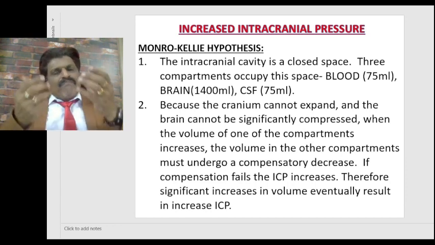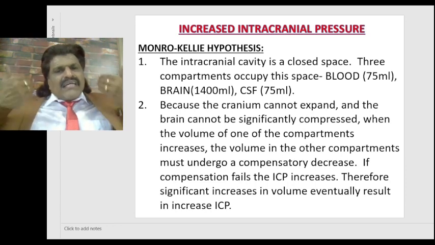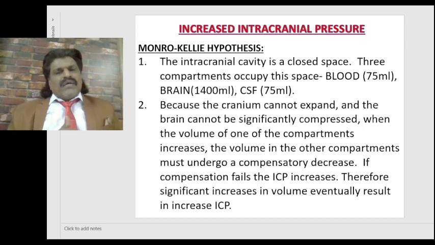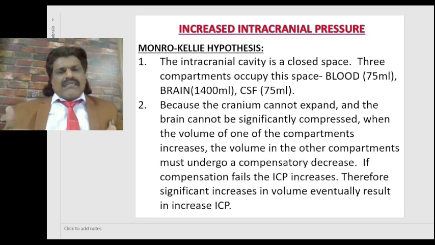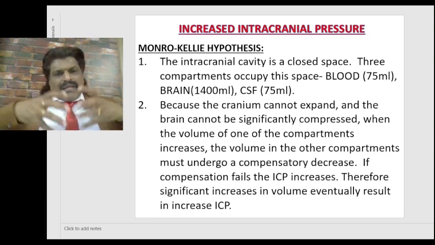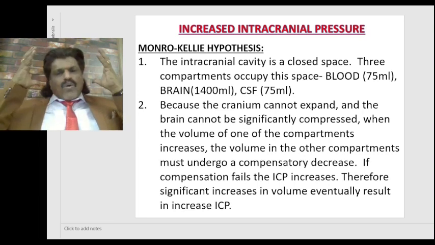Initially it happens when the CSF goes from the intracranial compartment to the spinal canal, which we call a compensatory phase. But beyond which, when it cannot compensate further, a decompensated phase occurs, wherein the brain can't expand further because of the overlying skull.